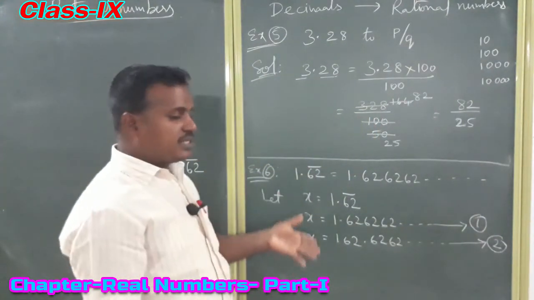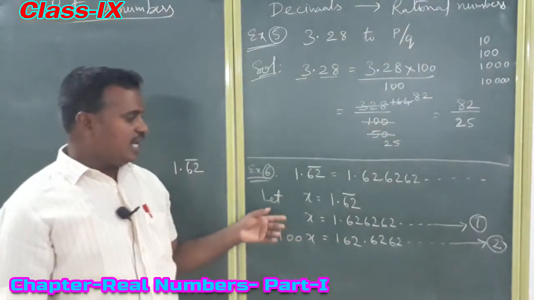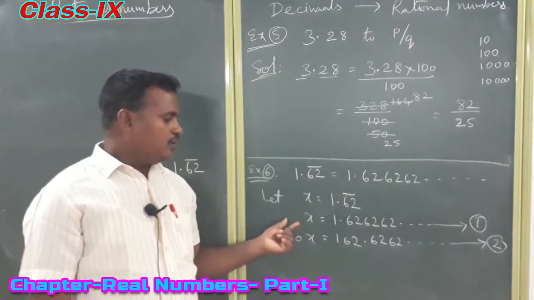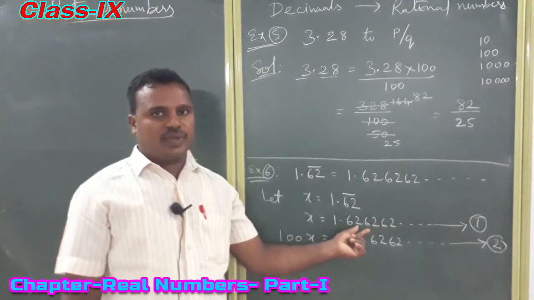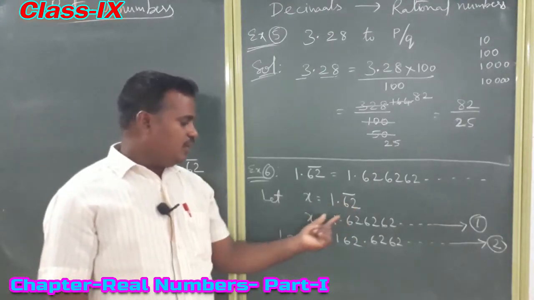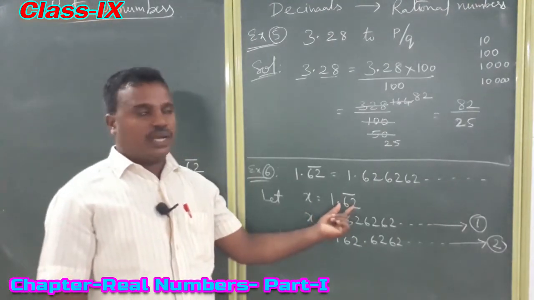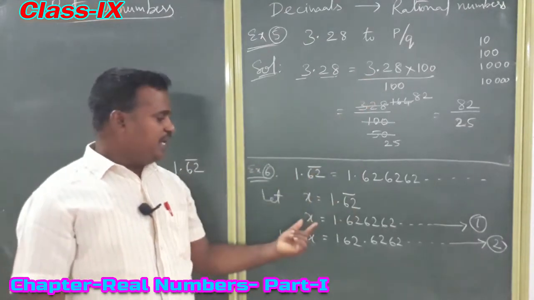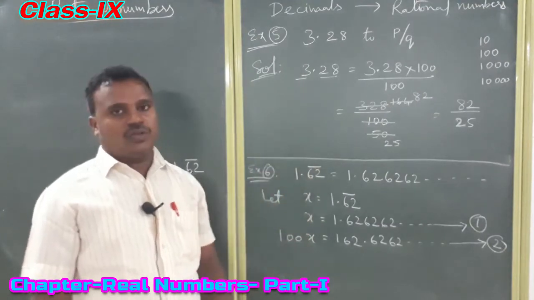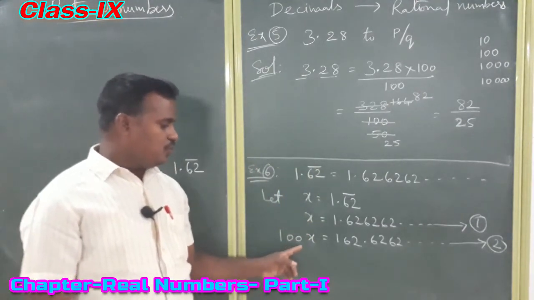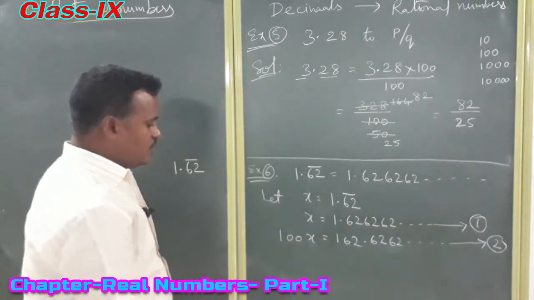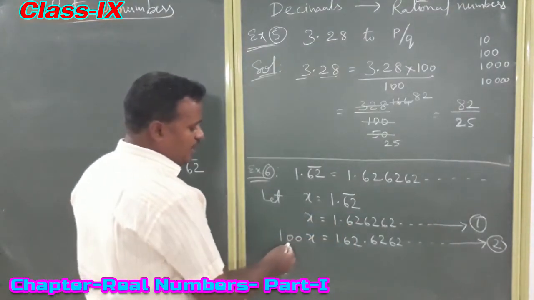This process is already there in 8th class. Once again, the given number you take as x and expand it. That is equation 1, step 1. Step 2: based on periodicity, you have to multiply. If periodicity is 1, multiply with 10. If periodicity is 2, multiply with 100. If periodicity is 3, multiply with 1000, like that. Now periodicity is 2, so multiply equation 1 on both sides by 100. By multiplying 100, we get 100x equal to